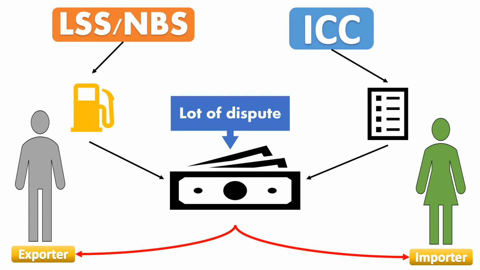Now you understand what LSS or NBS is. But the next question is who will bear this cost? Because this is a recently added cost, there is a lot of dispute. The exporter says the importer should bear this cost, and the importer says, why should I be the only one responsible for the greenery? In such cases the exporter should bear it. In such cases the shipping line should bear it. But we know all costs are ultimately borne by the buyer, not the exporter, not the shipping line, not the freight forwarder. But this cost was recently added, so a lot of dispute is happening.